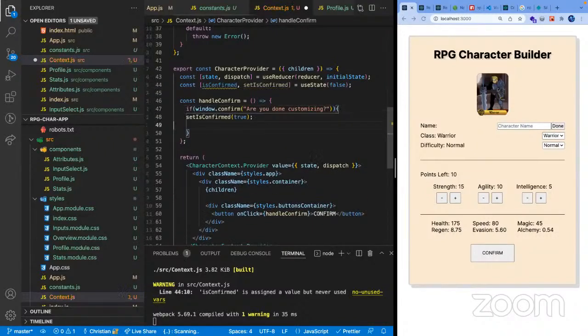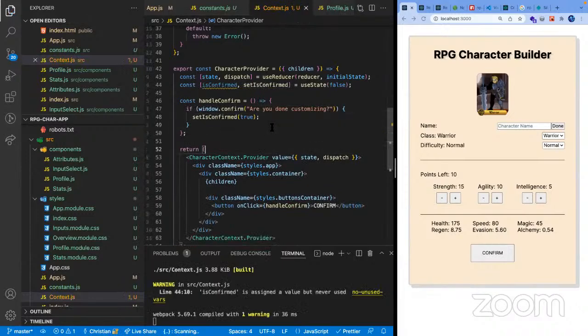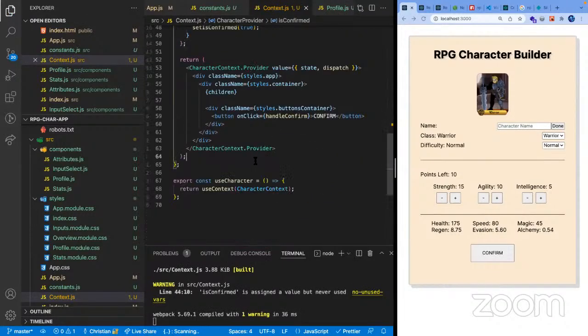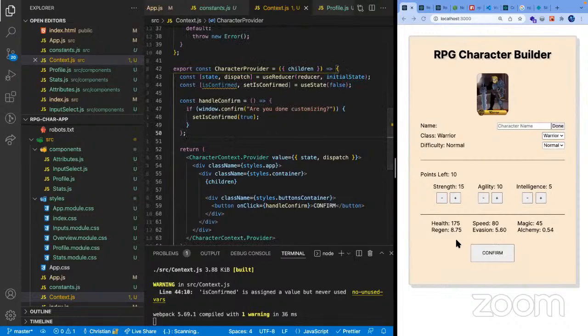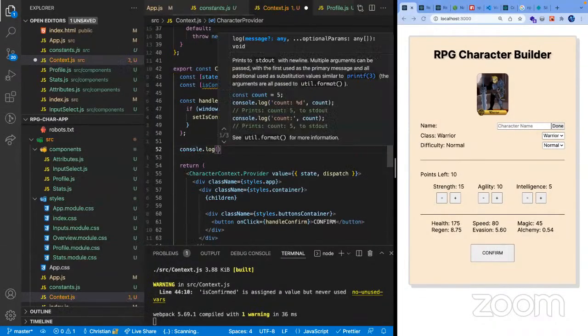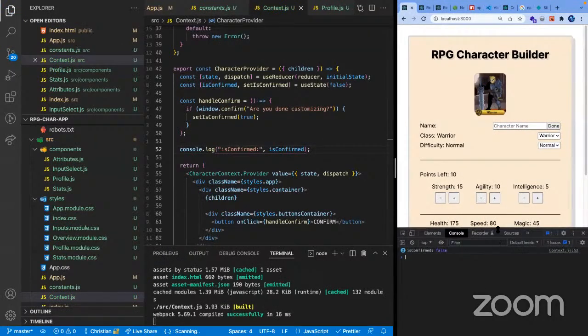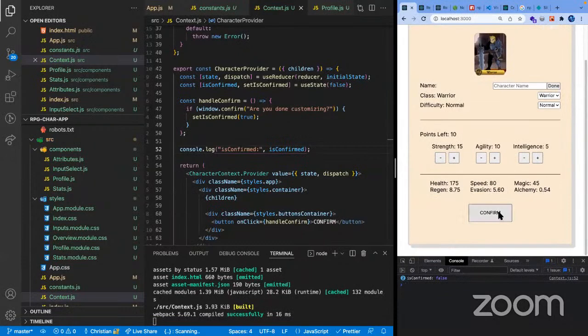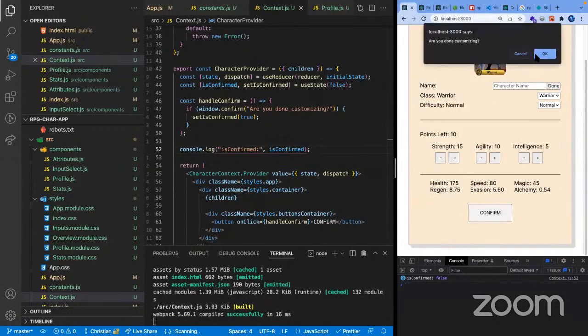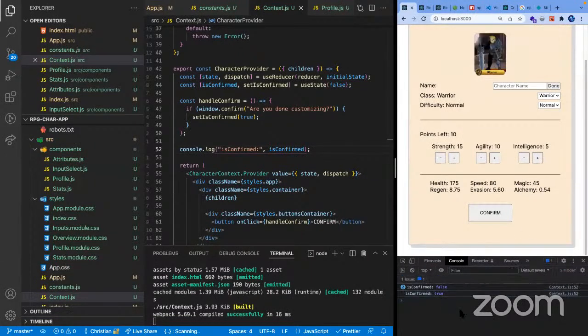Then if that is true, we're gonna set this confirm to true. And then, let's see if this actually comes true. Confirm. Let's open up the console log. Confirm. Are you done customizing? Yes, and this confirm becomes true.